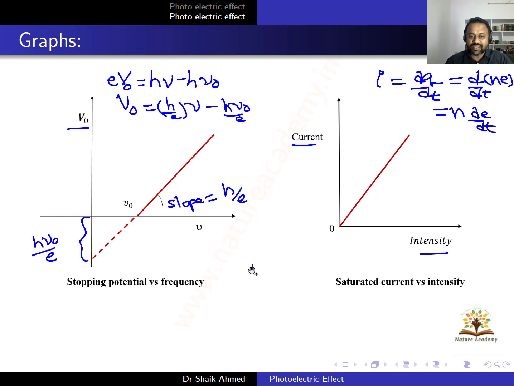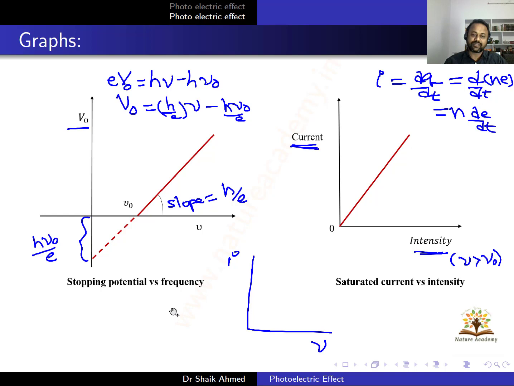If I ask you to draw the graph between current I and the frequency, what will be the shape of the graph? The photocurrent depends upon the intensity only, provided that there must be some condition: nu must be greater than nu naught. If the incident frequency is greater than the threshold frequency, then the photocurrent will be proportional to the intensity. If nu is less than nu naught, that means there will not be any photocurrent.